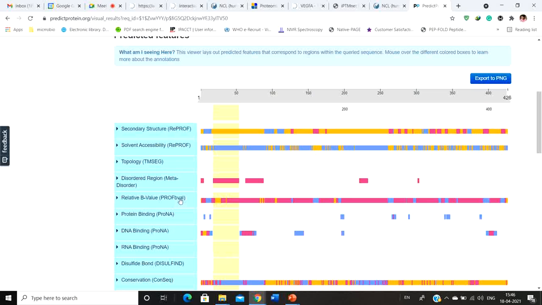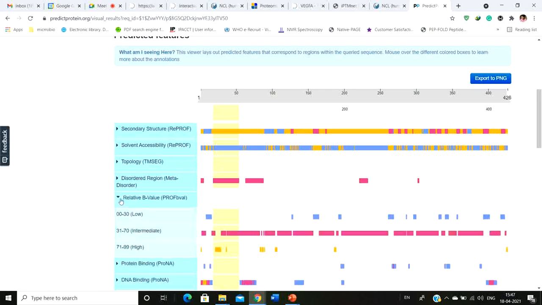What are these? These are the algorithms by which the server predicts these properties. For example, ReProf is the algorithm which predicts the solvent accessibility and the secondary structure of this particular protein. Whereas to find out the protein binding sites, ProNA is the algorithm that predicts the protein interaction sites. Okay, understood? ProNA also predicts the DNA binding sites. So these are the algorithms that predict the nature of this particular protein. Okay.